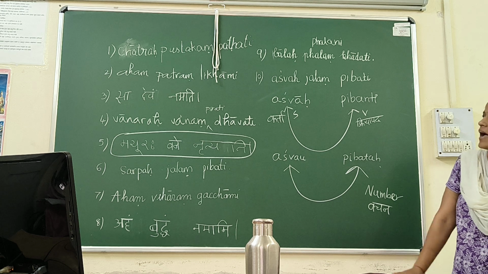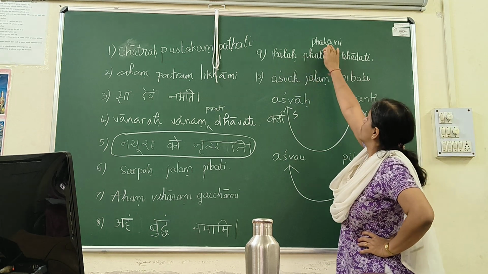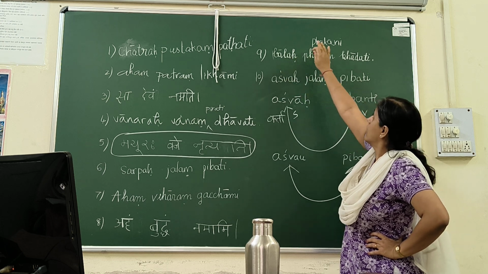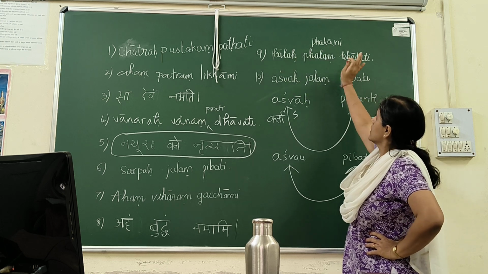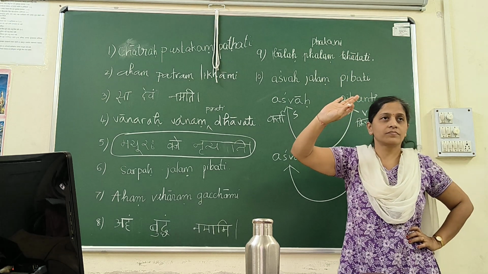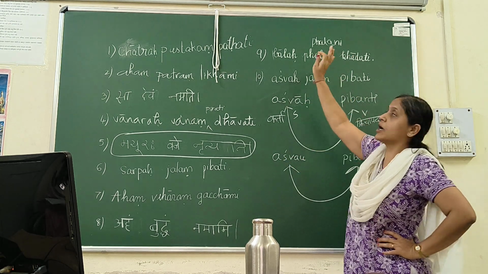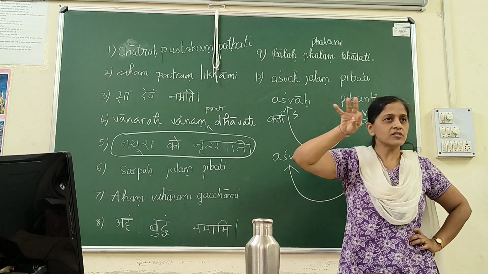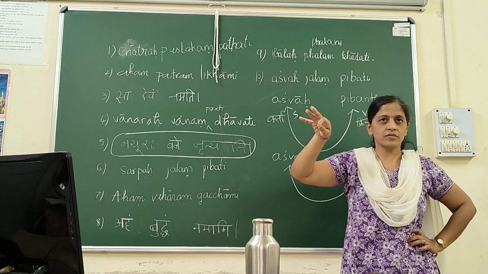No. I can say balaha phalani khadati, or I can say balaha phalani khadanti, or I can say balau phalani khadataha. So even if I put phalam or phale or phalani, the verb doesn't change. Isn't it? Yes.